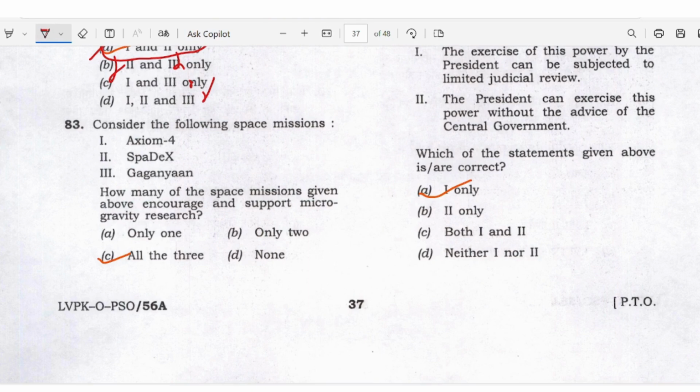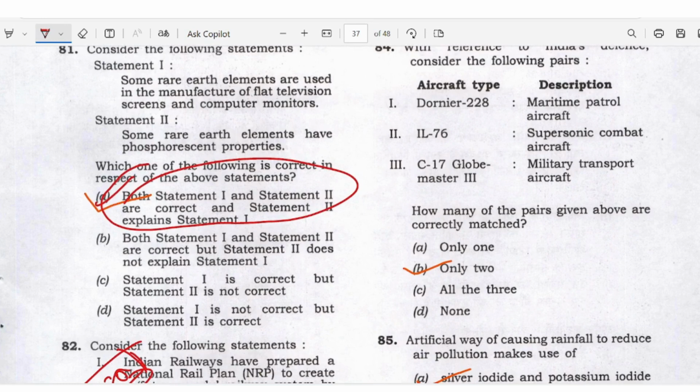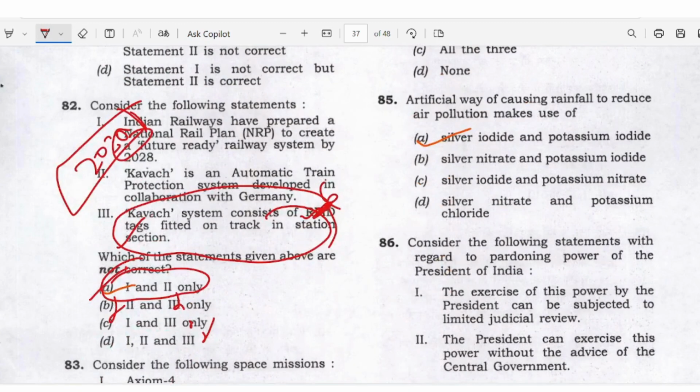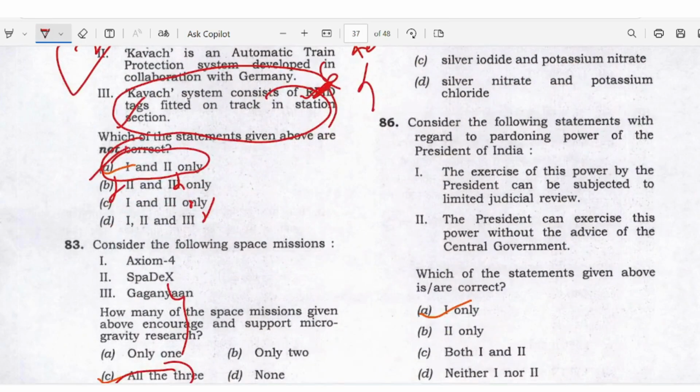How many of these space missions were about encouraging and supporting microgravity research? All the 3. Answer C here. Aircraft type description: Orient T-28, IL-76, C-17 Globemaster 3. Only 2 is right here. It's a repeated question from various other state level examinations. Okay, silver iodide and potassium iodide are used for artificial rainfall. Okay, answer A is right here.